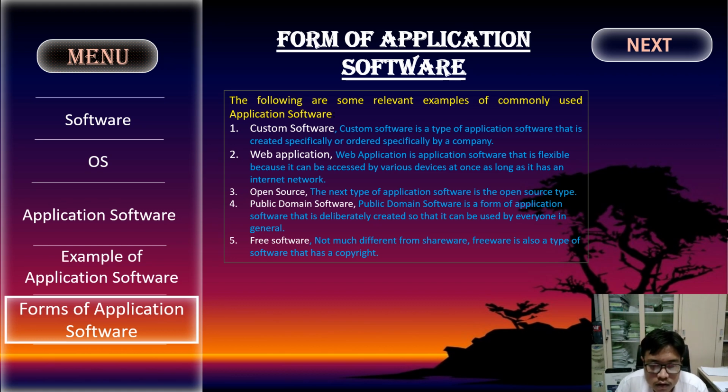3. Open source. The next type of application software is the open source type. 4. Public domain software. Public domain software is a form of application software that is deliberately created so that it can be used by everyone in general. 5. Freeware, not much different from shareware. Freeware is also a type of software that has a copyright.